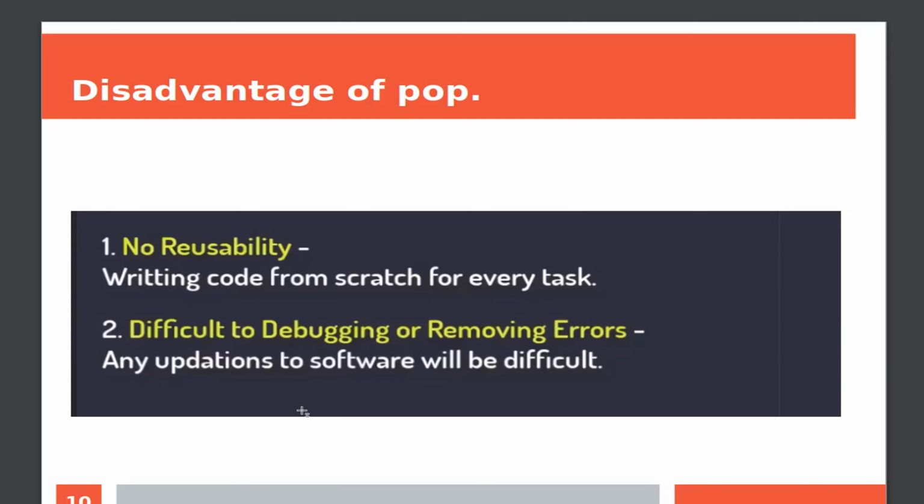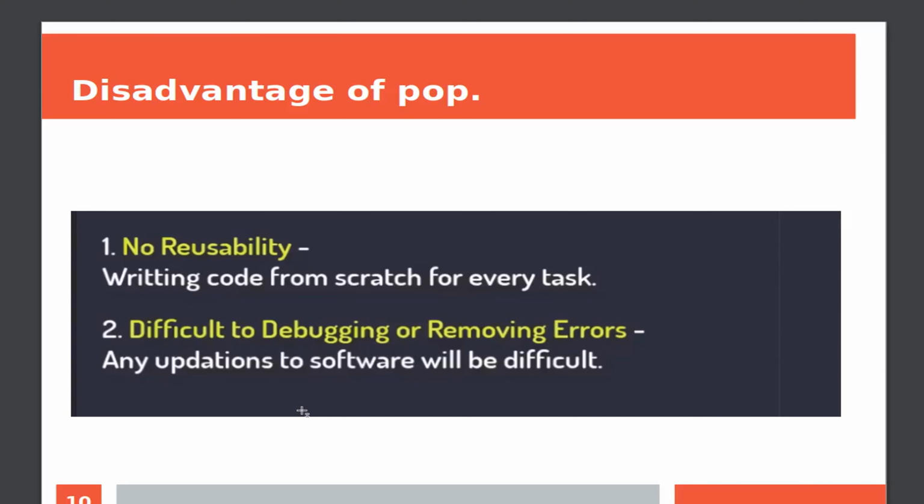One thing that comes to my mind is, why are we using objects and why not procedural oriented programming? This is a very trivial question, and the answer could be two points that describe the overall architecture or backdrop of POP. First, no reusability.